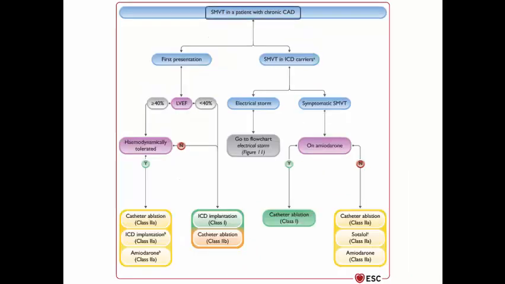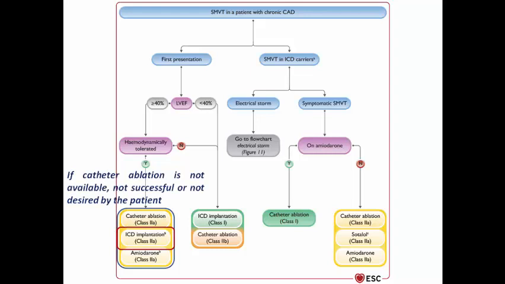If the patient already developed sustained monomorphic VT, if it is a first presentation and ejection fraction is more than or equal to 40%, check the hemodynamic status of the VT. If it was well tolerated, go for catheter ablation. ICD implantation here can be an alternative treatment if ablation was not available, not successful, or not desired, and amiodarone here is an essential line of treatment. If the ejection fraction was less than 40%, go for ICD because here the patient is indicated for prevention by ICD. Catheter ablation here is class 2B to be performed before or immediately after ICD implantation.